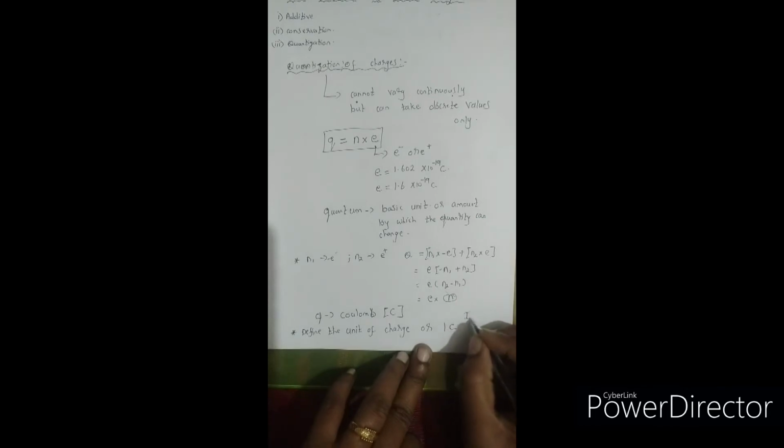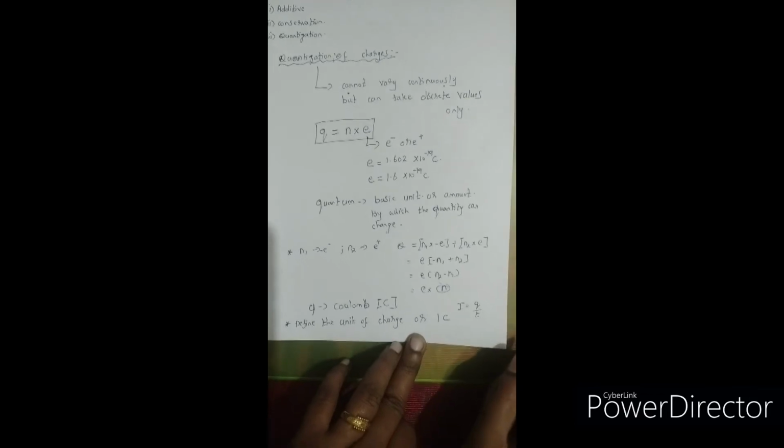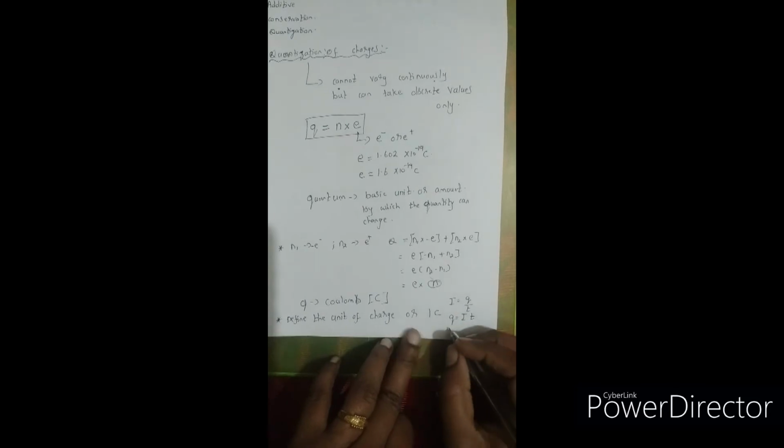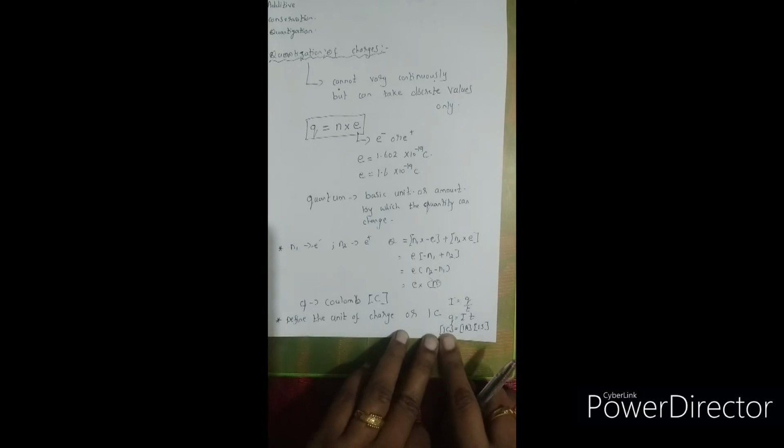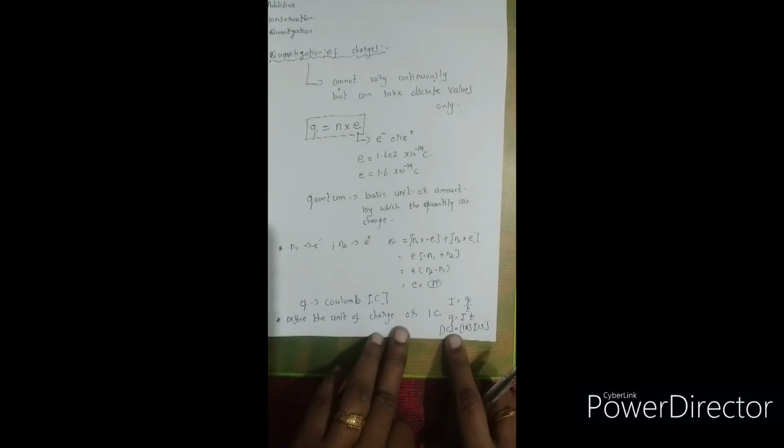We know that I is equal to Q by T. So from this, Q is equal to I into T. So if 1 ampere current passes for 1 second, how much amount of charge will be flowing? That will be 1 coulomb. So 1 coulomb is the amount of charge that flows through a wire for 1 second when the current is 1 ampere. So this is the unit of charge, or the definition for 1 coulomb, children.